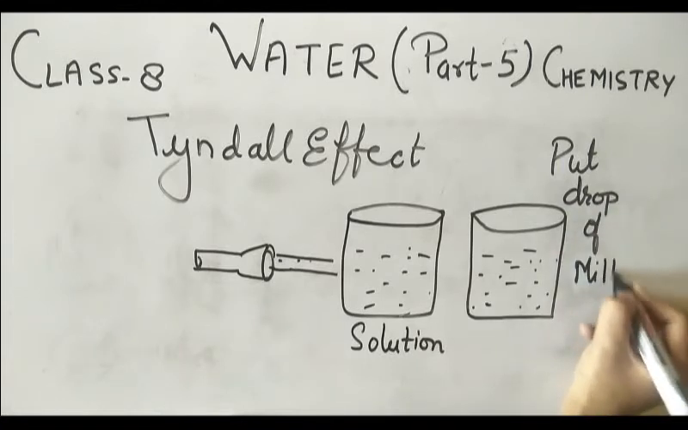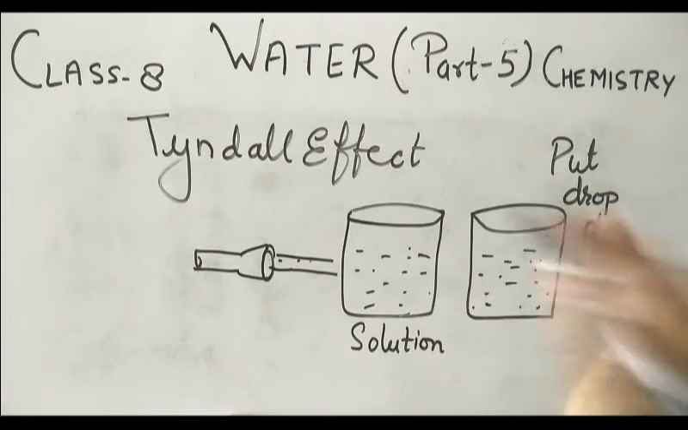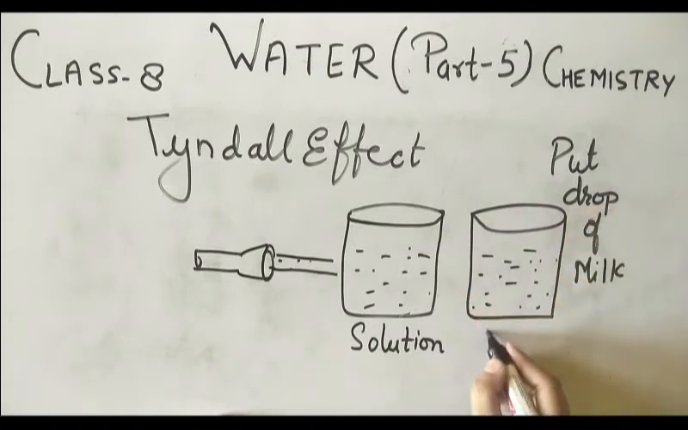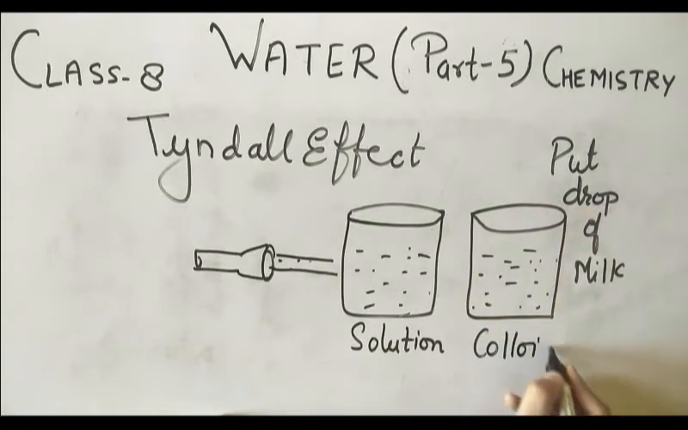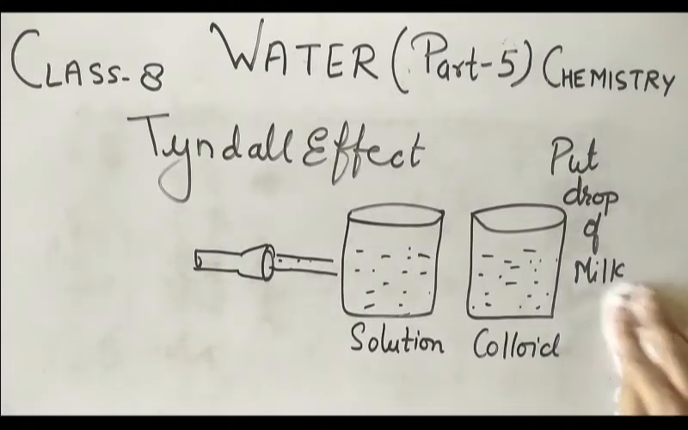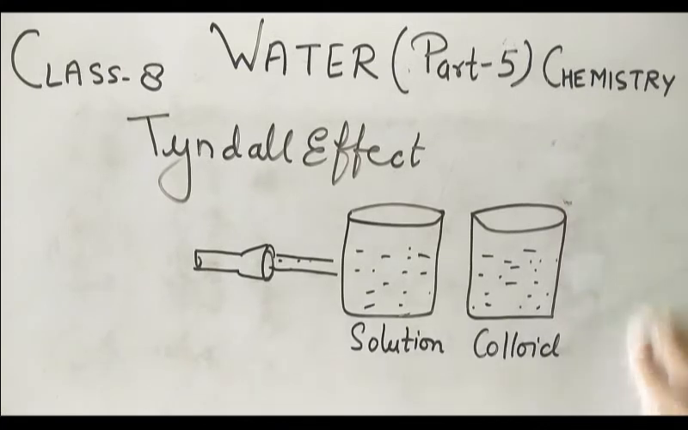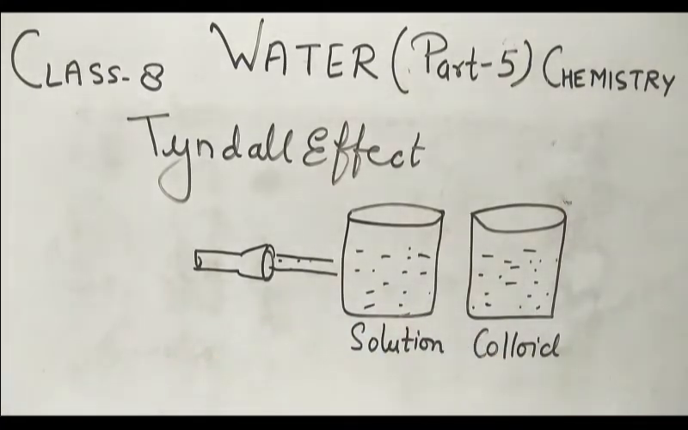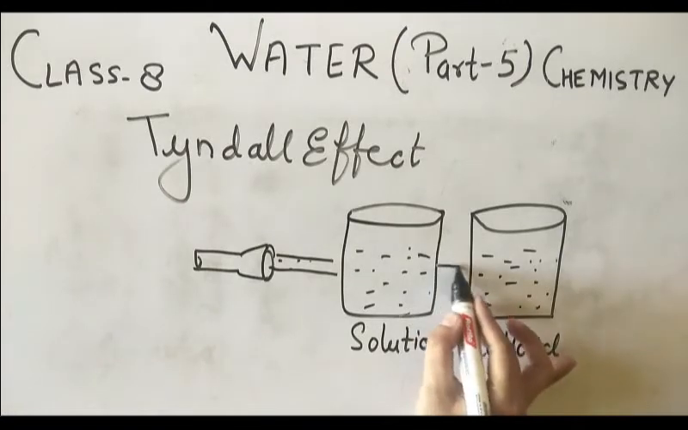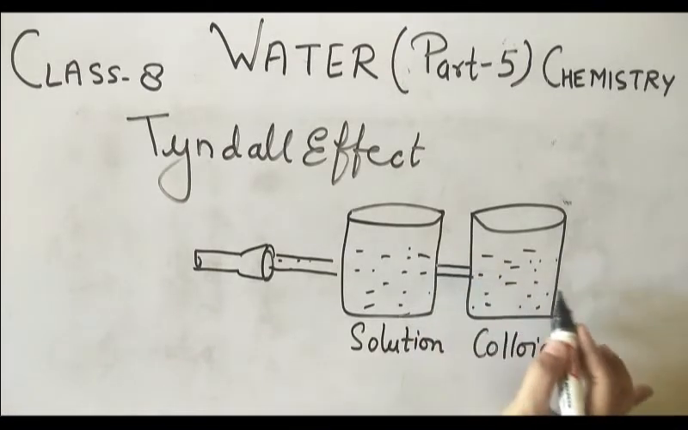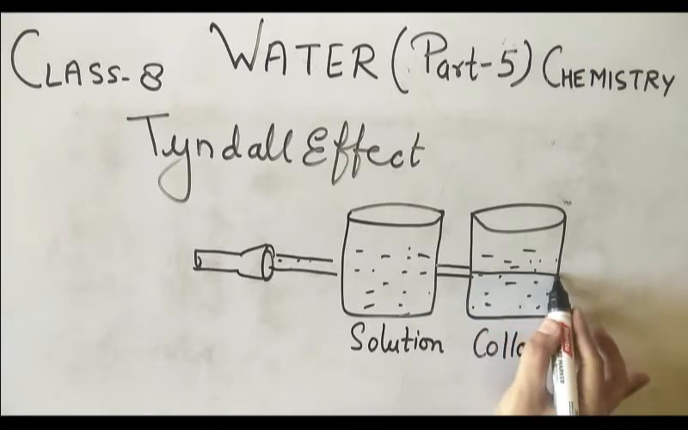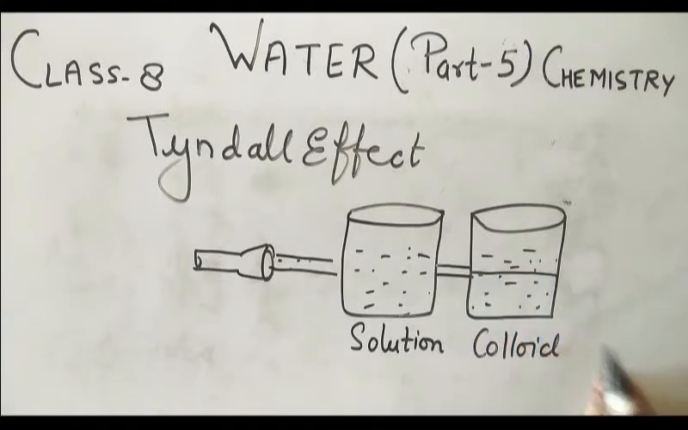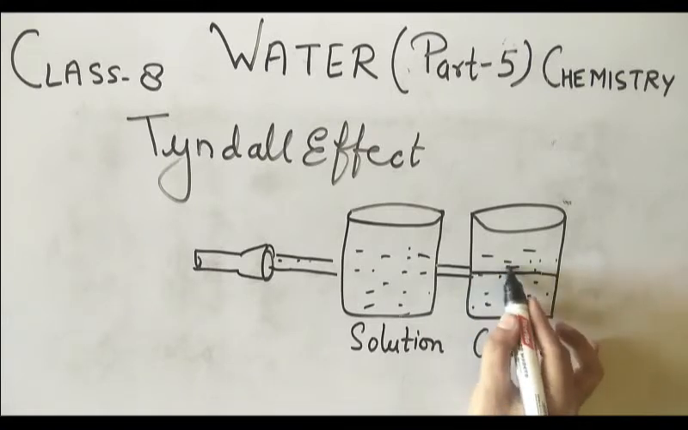Put some drops of milk in this solution. जैसे ही हम ड्रॉप ऑफ मिल्क सोल्यूशन में डालेंगे, now it will become the colloid. अब ये क्या बन गया? कोलाइड सोल्यूशन बन गया. Okay, now it became a colloid solution. And when you just observe the light over here, you can see the beam of light in this colloid. Okay, you can see the beam of light in colloid.